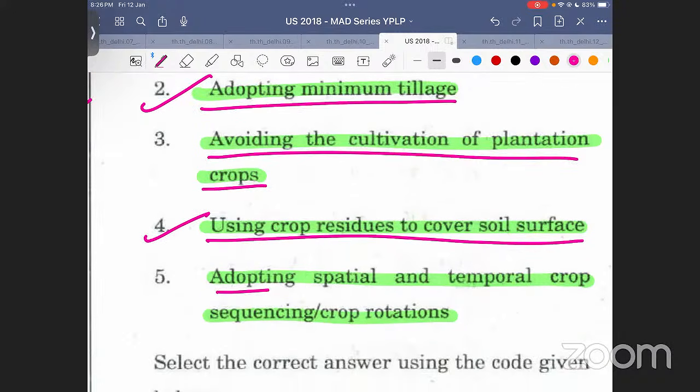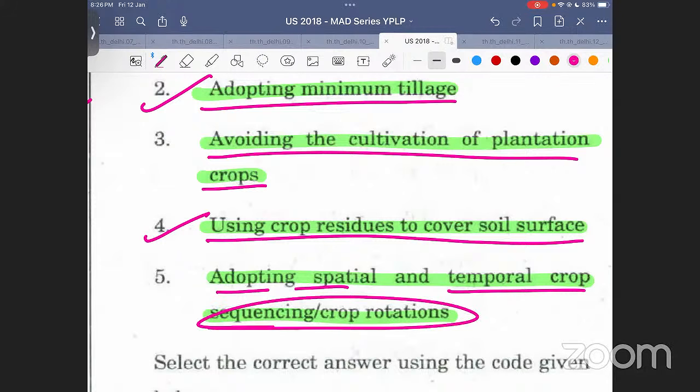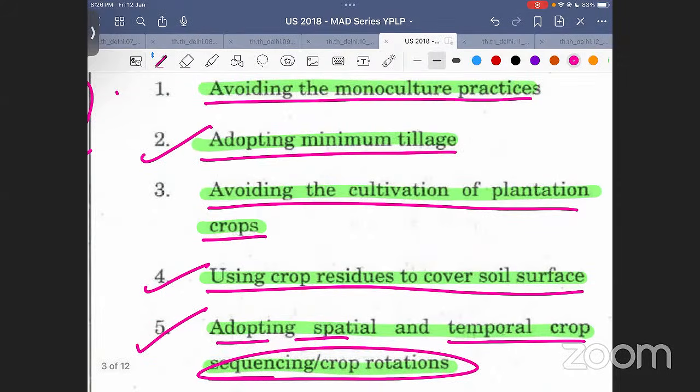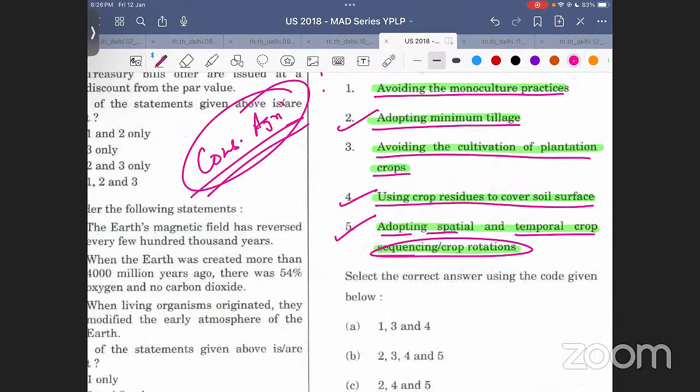Then adopting spatial and temporal crop sequencing, crop rotation. Each one of you has read this, that crop rotation is a good thing. Clear? Everybody knows this. Crop rotation. Correct? Okay, statements 2, 4, 5 are understood. Let us have a look at the options.